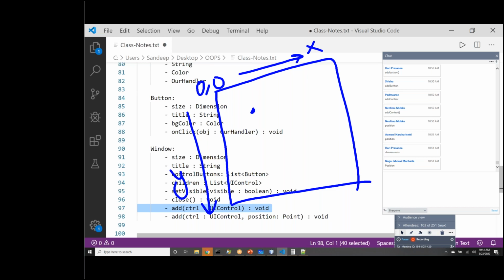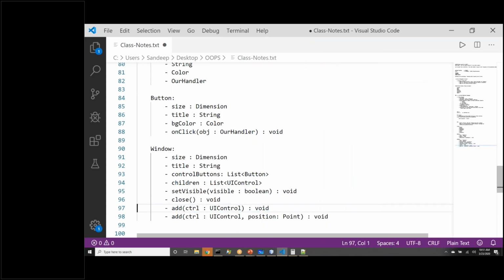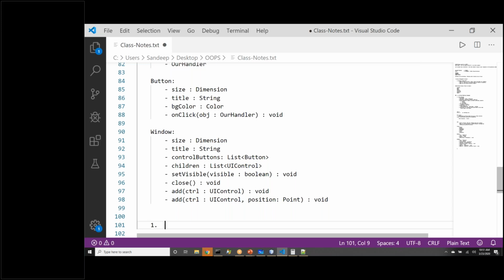So from 0, 0 here, if I come, I will say 100, 100. So if we are adding a button at 100, 100, this is how the button will look like. So ideally we got it that we needed one function. If we do not give any position, the button will be added here. If we give a position, button will be added at that position. So these two separate functions we have given so that we have convenience. So if I summarize whatever we have discussed so far, we identify classes from problem statement.